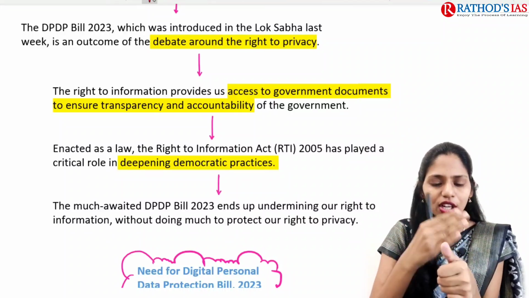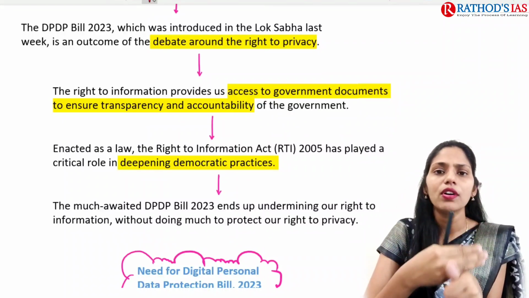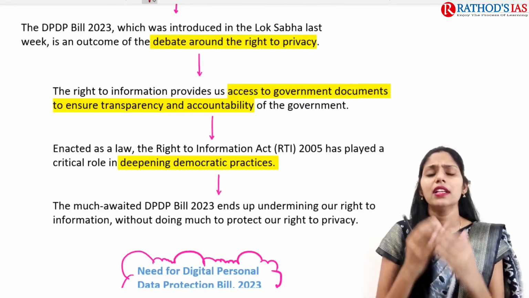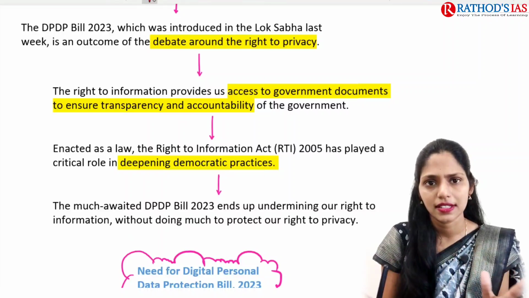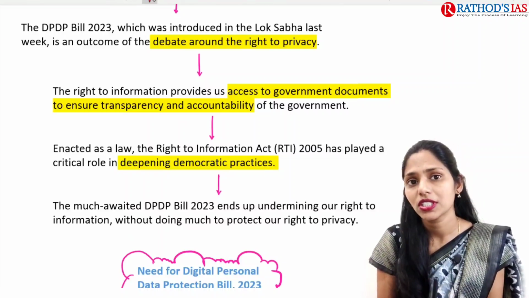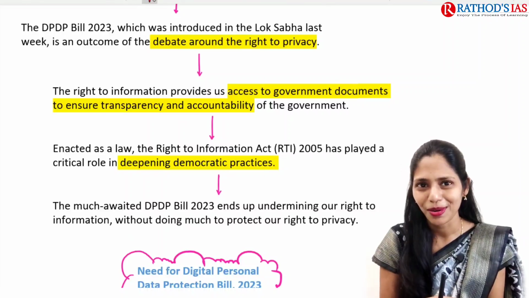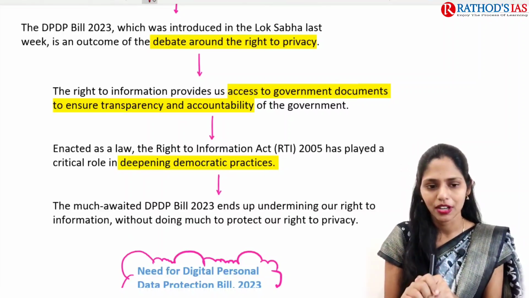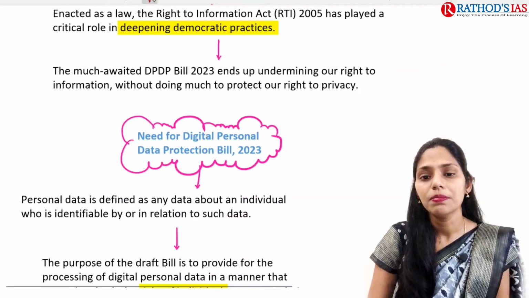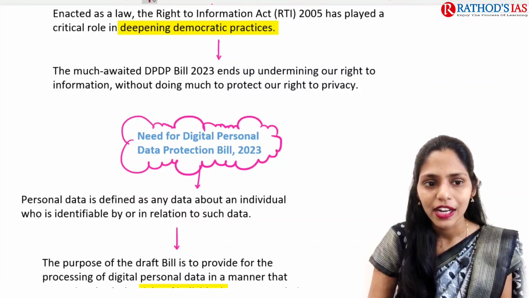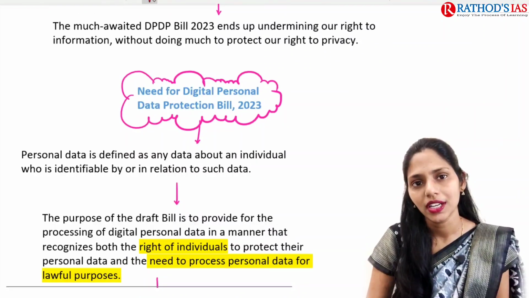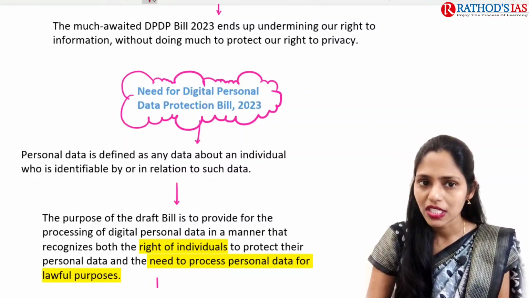Because of this Right to Information Act, people are now empowered to get information from the government. And this Right to Information Act is one of the successes. So let me know some examples of the success of this Right to Information Act in the comment box. Don't forget about this. And this article says that because of this bill, it is going to undermine the right to information and it is not doing much to protect the right to privacy. So this is a cause for concern now.